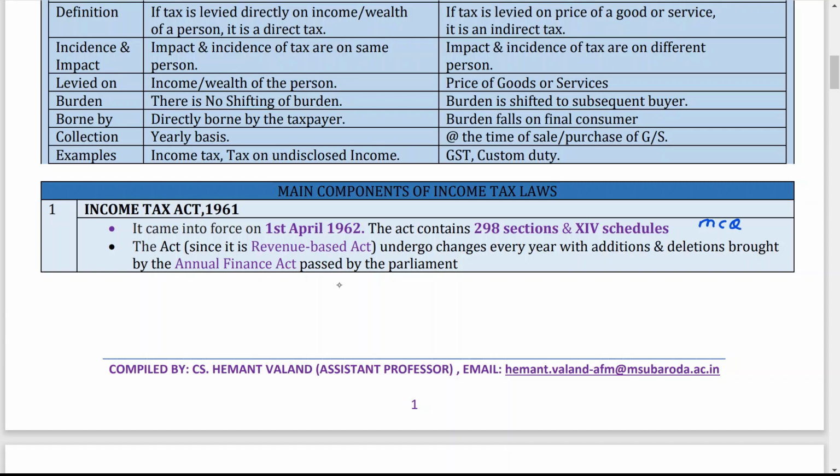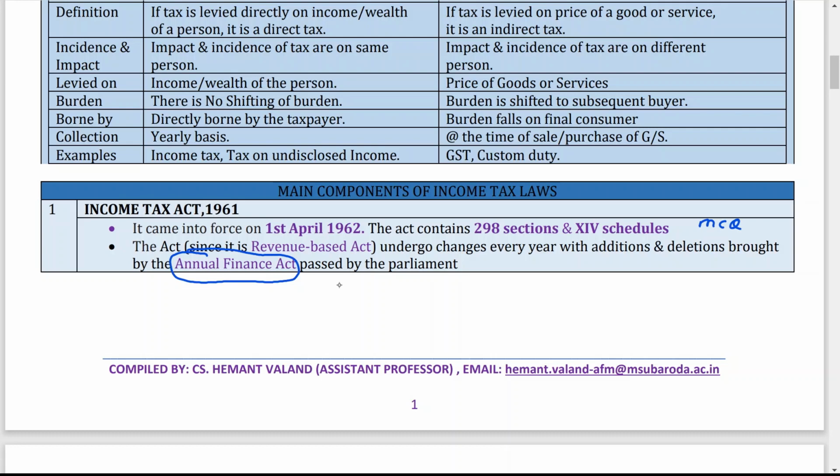When did the Income Tax Act 1961 come into force, how many sections are there, how many schedules are there? The Act, since it is a revenue-based act, undergoes changes every year, with additions and deletions brought by the Annual Finance Act by the Parliament. So any changes in the Act will be brought by the Annual Finance Act, which is passed in the Parliament.